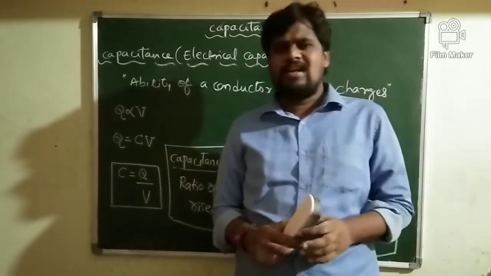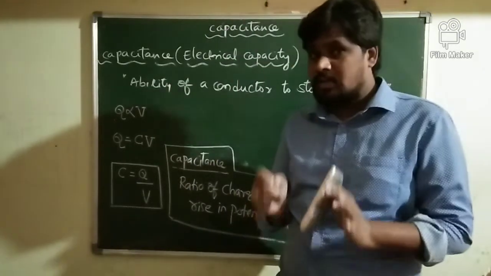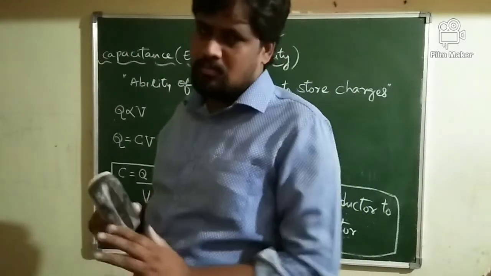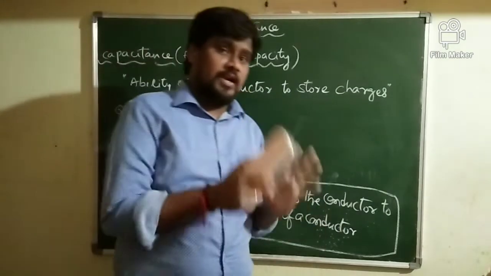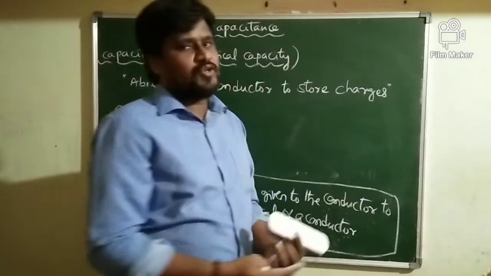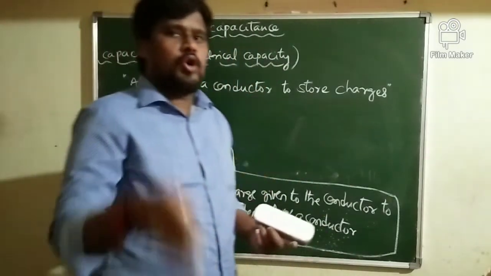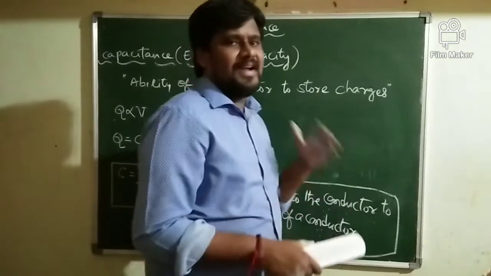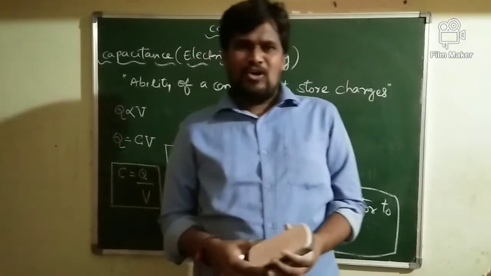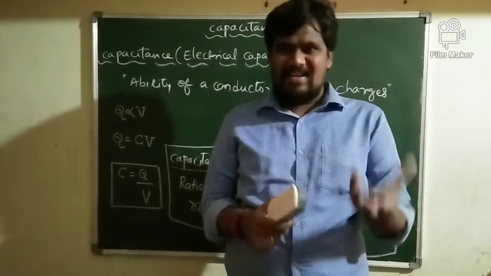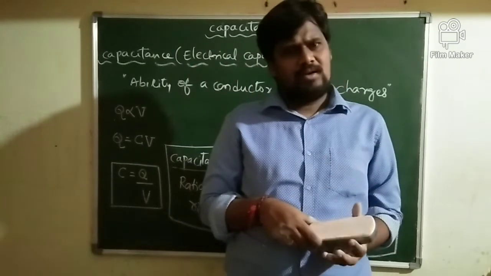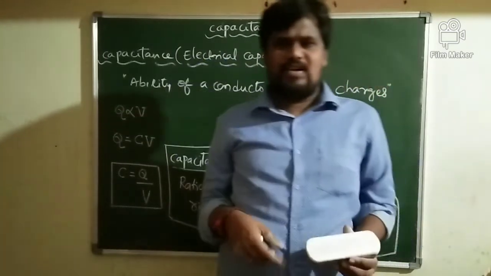Concentrate on this sentence. How long will the given conductor store the charge? Till its potential becomes maximum. Once the potential of the conductor becomes maximum, if you try to give further charge to the conductor, that charge will not be stored by the conductor. That excess charge will flow to the surroundings. It's like filling water inside a glass. How long can you fill the water, you tell me? Up to the water surface of the glass.